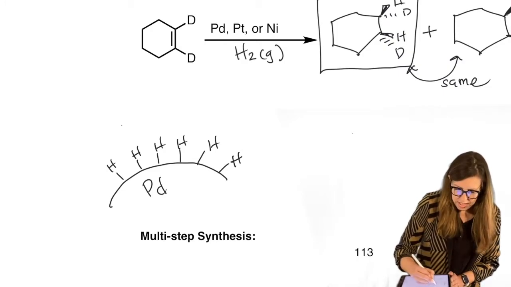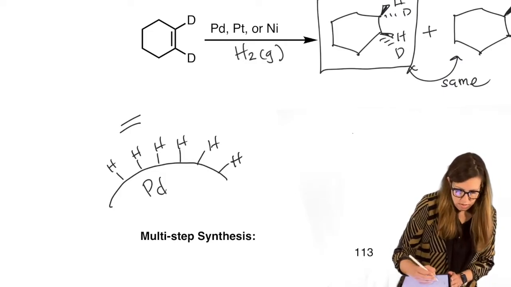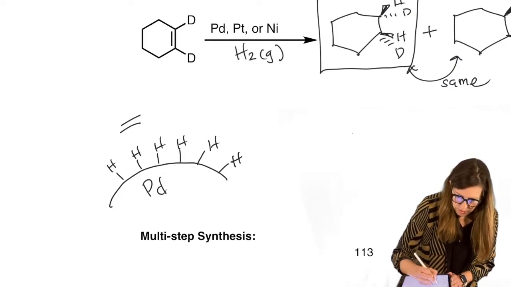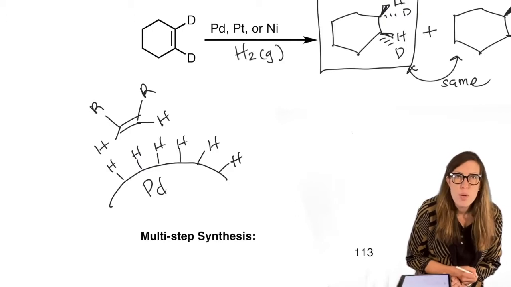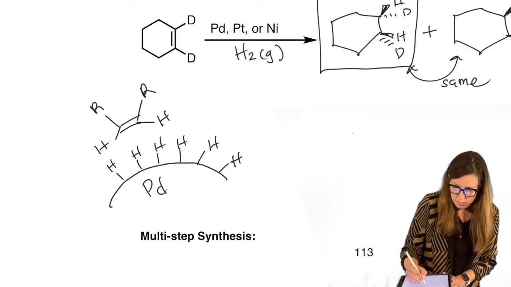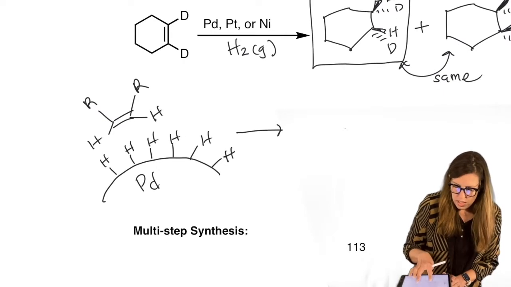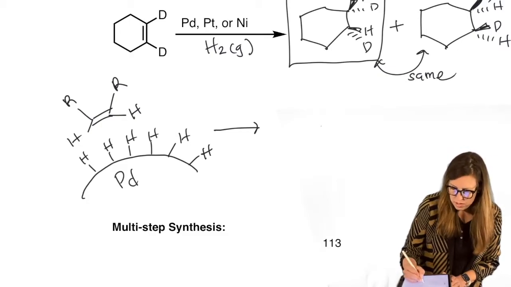In comes our alkene. So I'm just going to write it a little more generically with R groups. So if I say it looks like this, R, and then we have another H here. You can see why we like to use D's, because we can confuse the original H's with the new H's, which is why sometimes I end up doing the color coding, which I'll end up doing here. Okay, so the alkene is actually attracted, it's electron rich, to the metal surface because the metal itself is electron poor. That's what we know about transition metals.